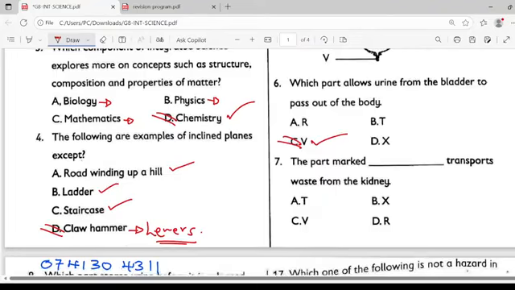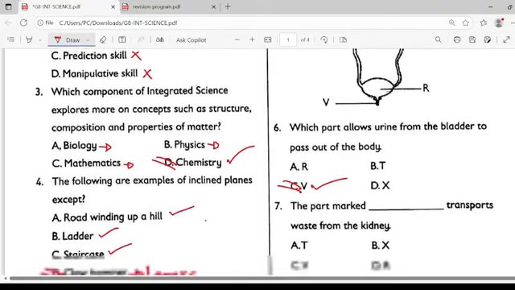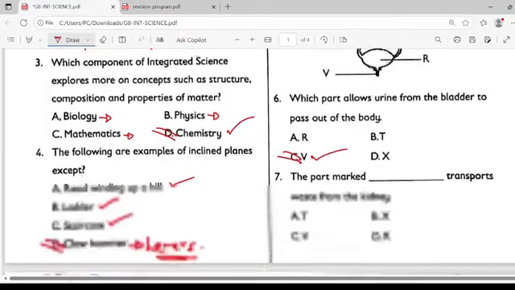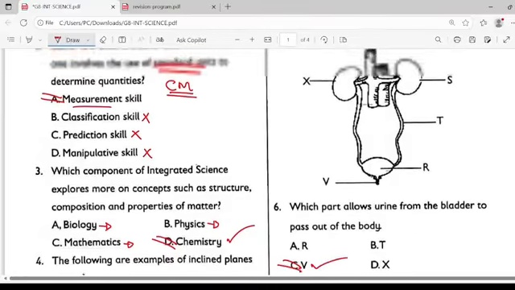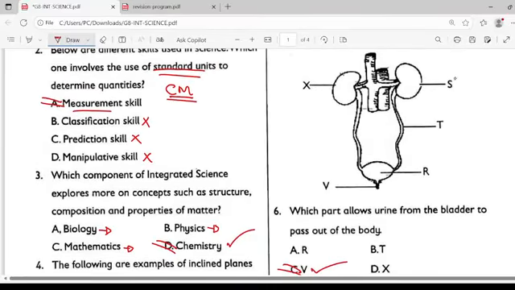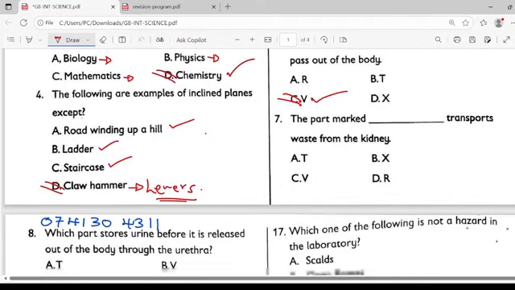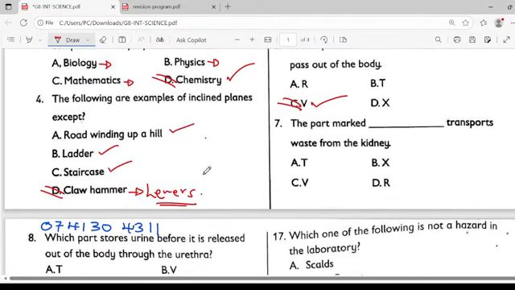Remember, not the ureter. The part marked dash transports waste from the kidneys. Remember, when you talk about kidneys, this is a kidney. This is what's called the ureter. So you can see from the kidney, there is this connection via T. So T is the one that transports waste from the kidney. Back to our choices, the choice with a T is A for apple.